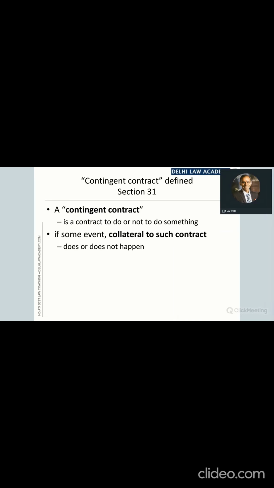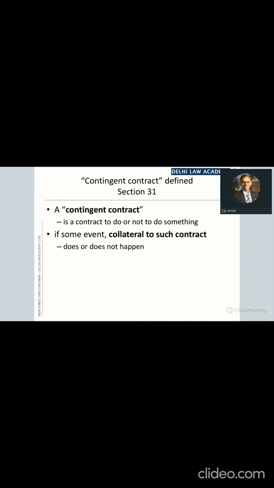Now, what is essentially meant by a contract? In a contract, there is a promise to either do something or to abstain from doing something. So, every contract has a promise of doing something or from abstaining from doing something. But in a contingent contract, this promise of doing or not doing is dependent upon some other collateral event, and the promise will be performed. Promise of what? Promise of doing something or promise of not doing something.